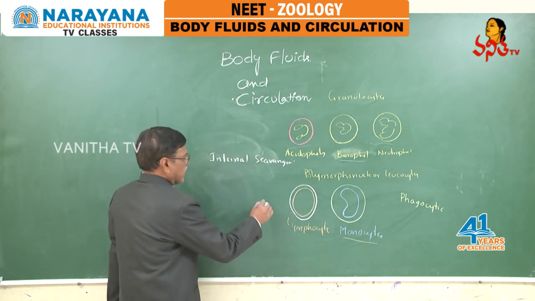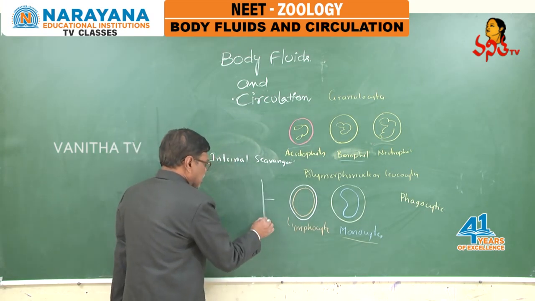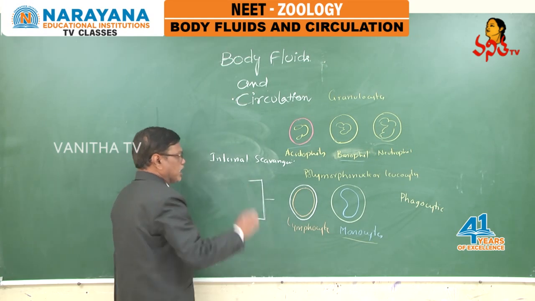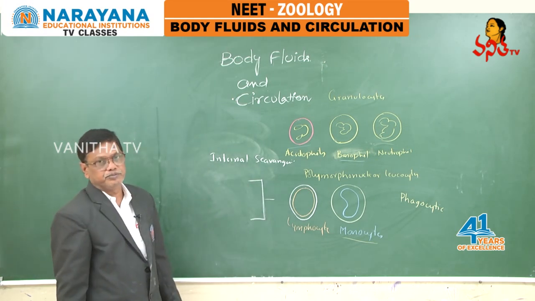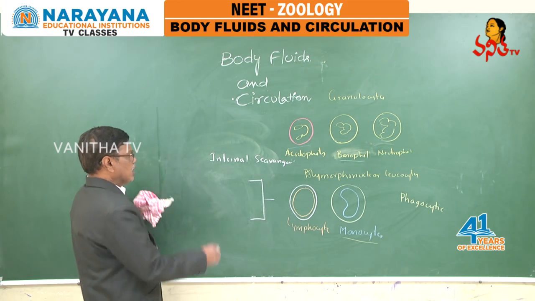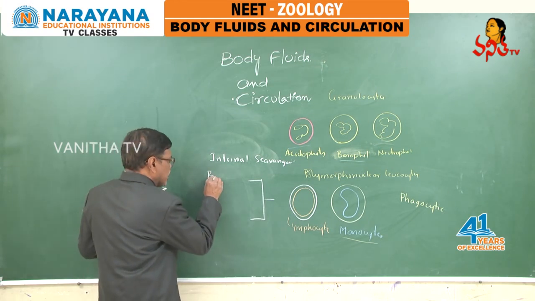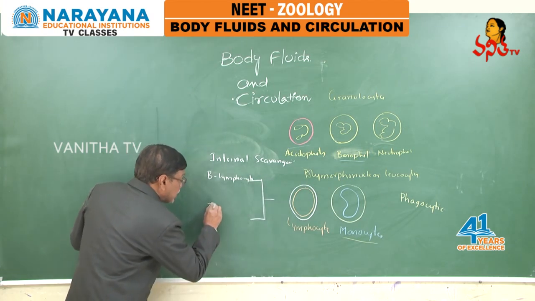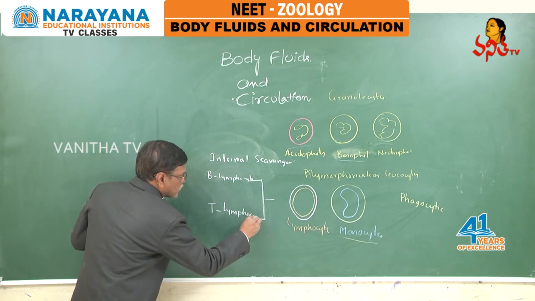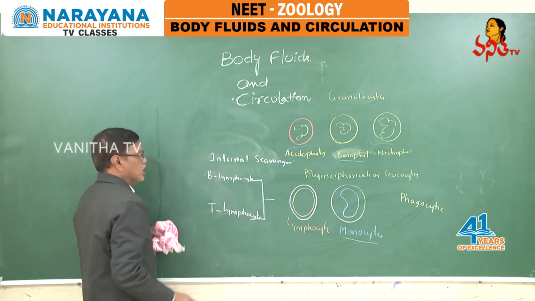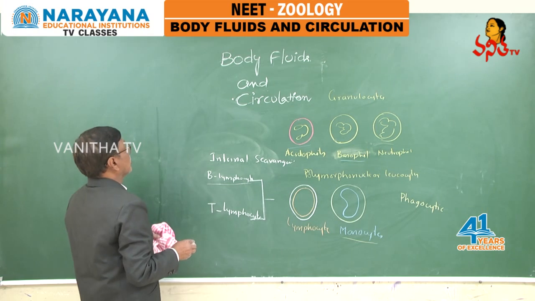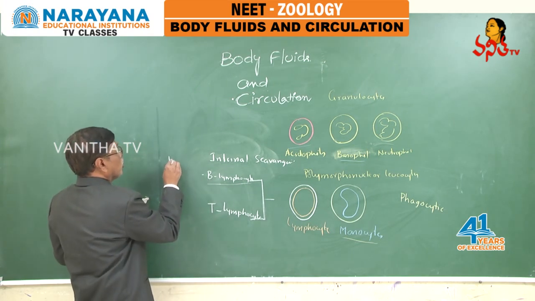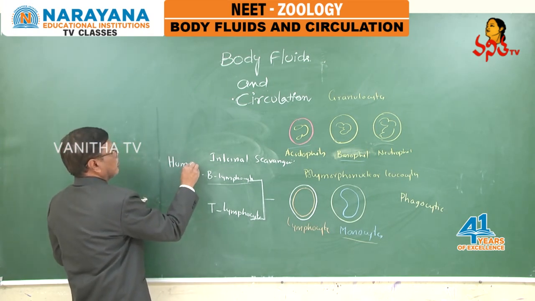Coming to lymphocytes, they play a key role in immune mechanism. They are of two types, B lymphocytes and T lymphocytes. B lymphocytes are responsible for humoral immunity.